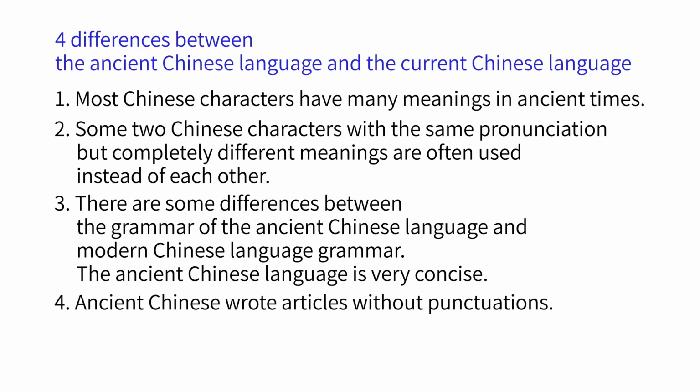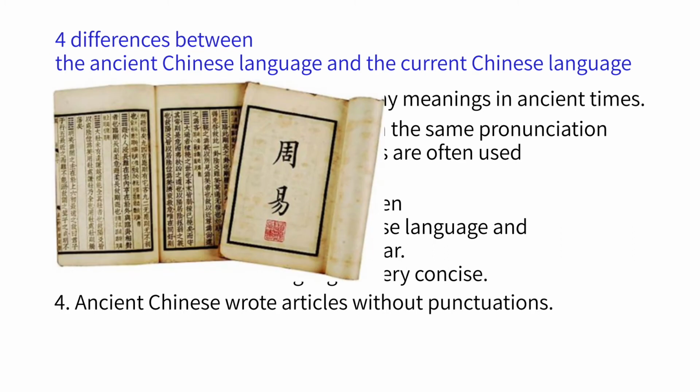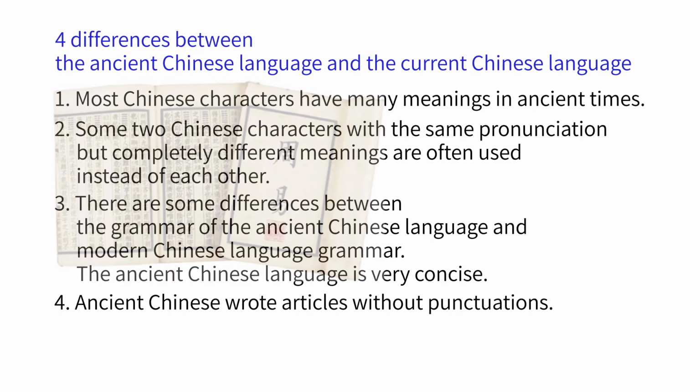Fourth, ancient Chinese wrote articles without punctuations. So when we are interpreting a sentence left by the ancient Chinese, breaking the sentence at different positions will make a sentence show different meanings. The above 4 reasons have caused different people to interpret the I Ching in different ways.